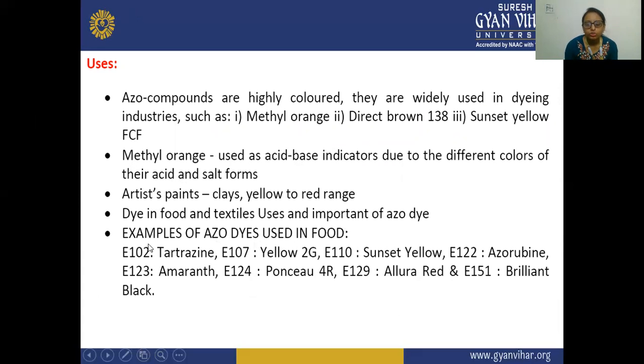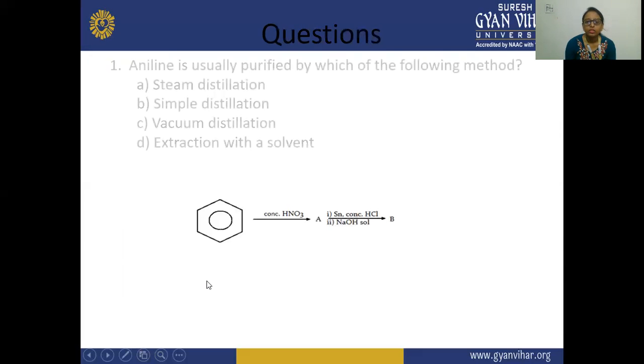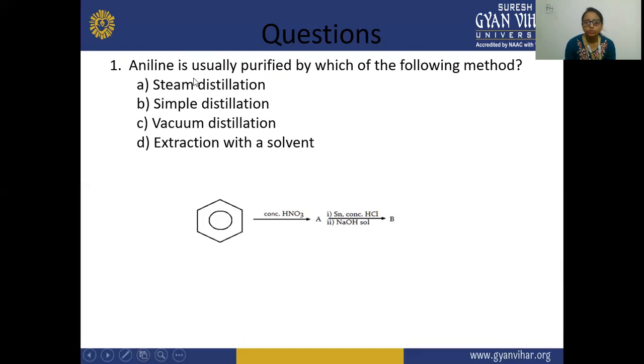The azo dyes which are used in foods are E102, that is your tartrazine, E107, that is your yellow 2G, E110 is your sunset yellow, and these are also used in the pharmaceutical industries. And E122 azorubine, E123 is your amaranth, E124 is your Ponceau 4R, E129 is your Allura red, E151 is your brilliant black. So these are some of the questions related to this topic.